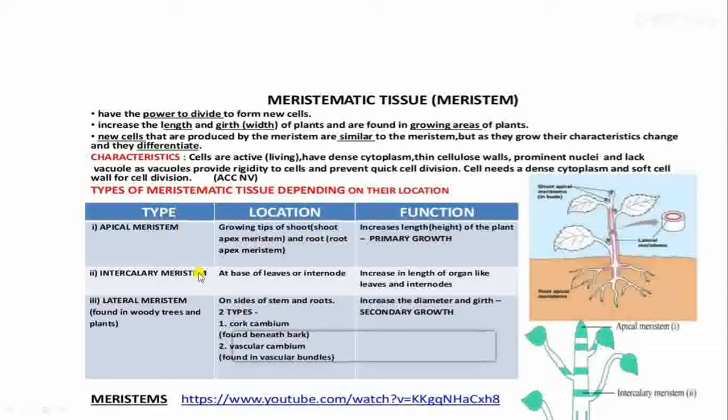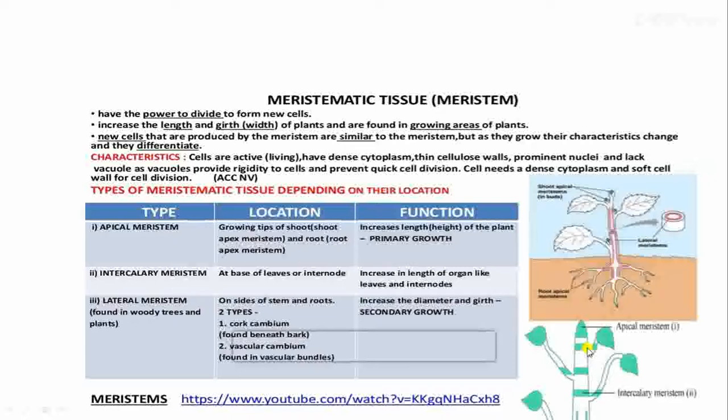Second is intercalary meristem. So intercalary meristem is at the base of leaves or internode. See, here you can see the position, apical meristem. This is for example main stem or shoot apex. Now understand one portion. The region of the stem from where leaves arise is called a node.